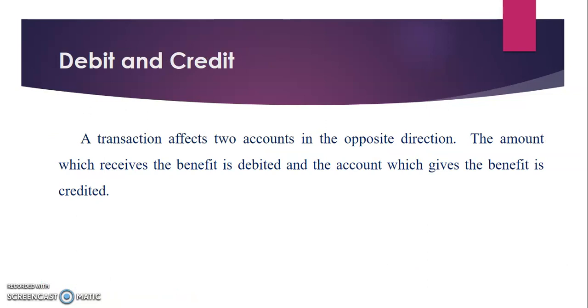Then debit and credit. A transaction affects two accounts in the opposite direction. As a basic rule, for every debit we have a corresponding credit. For example, if we purchase goods from B for cash, we can make a journal entry: purchase account debit to cash account.